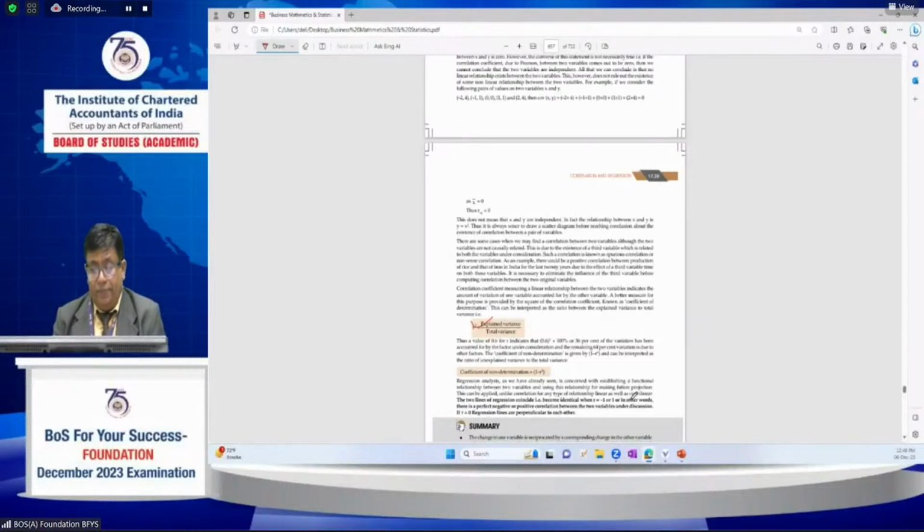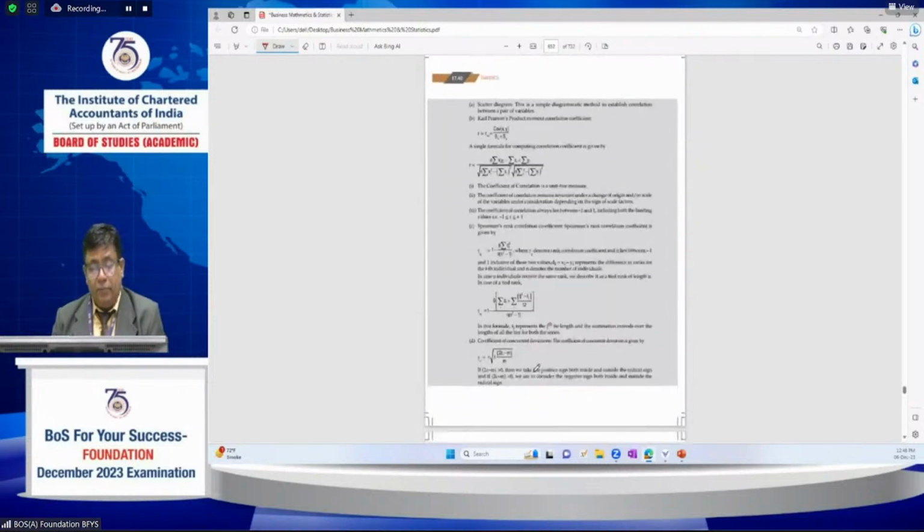About this correlation, these are the important regression coefficient definitions and characteristics. If r equals plus or minus 1, the two regression lines coincide, and if r equals 0, the two regression lines are perpendicular to each other. About this, and the next one is